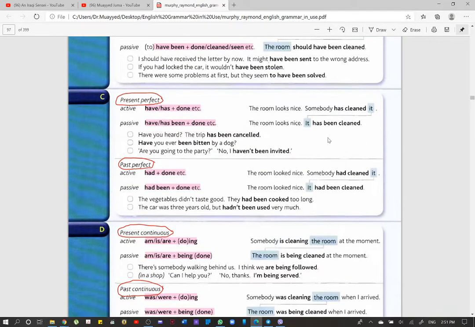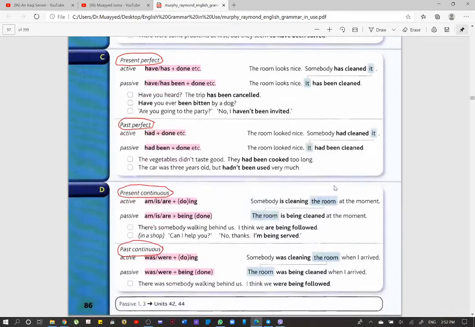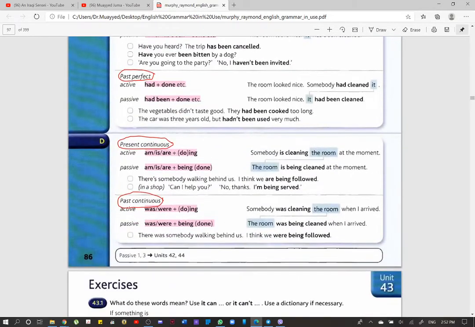So with present perfect, we use has been cleaned. With past perfect, we use had been cleaned. But with present continuous, we say is being cleaned at the moment. Okay? And if we have the past continuous, instead of using is, we use was. So somebody was cleaning the room. We say the room was being cleaned when I arrived.